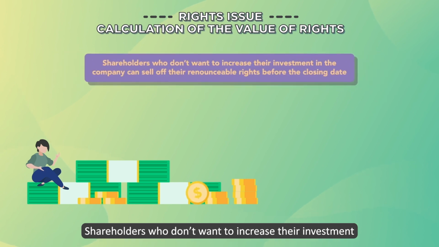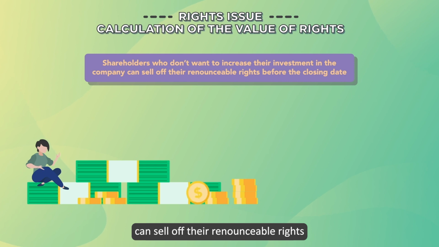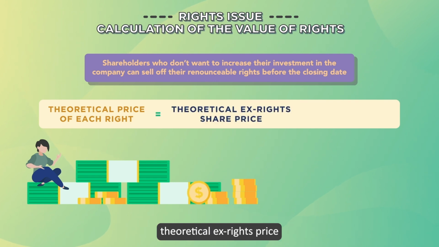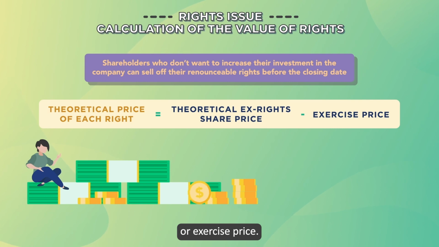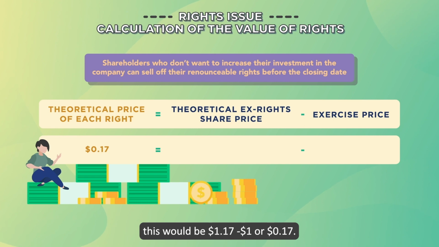Rights issue calculation of the value of the rights. Shareholders who don't want to increase their investment in the company can sell off their renounceable rights before the closing date. The value of the rights is given by the theoretical ex-rights price minus the subscription or exercise price. Using the previous example of ABC Company, this would be $1.17 minus $1, or 17 cents.